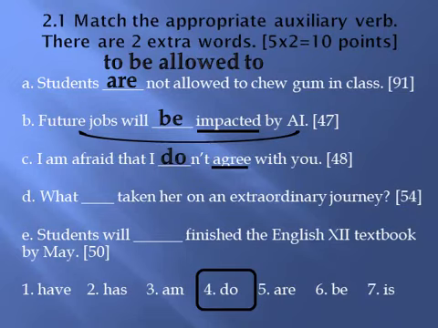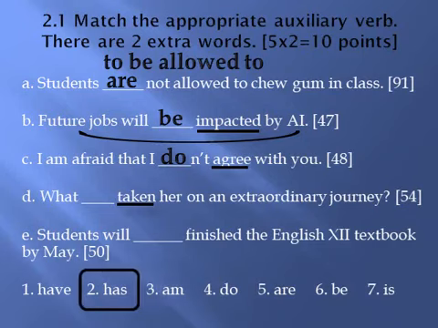D. What taken her on an extraordinary journey? The verb taken is in a past participle form. So I understand that it's present perfect. The present perfect helping verb is have, has. In the subject position is the question word what. Instead of what, I could have it. It has taken her on an extraordinary journey.